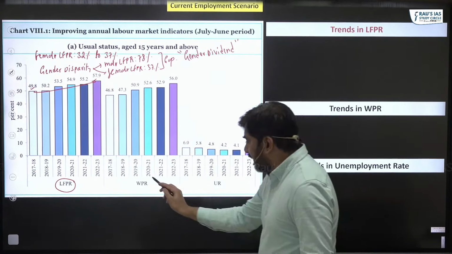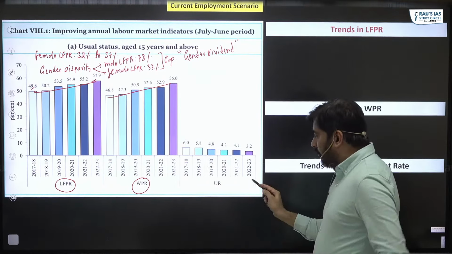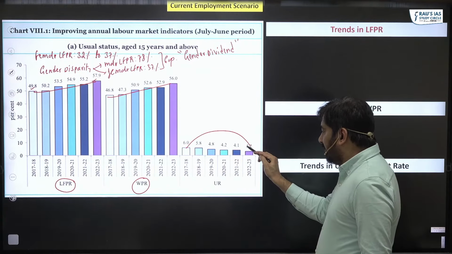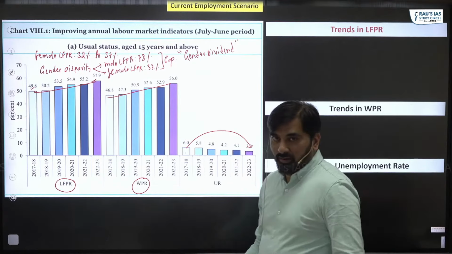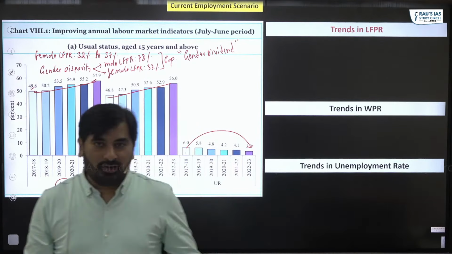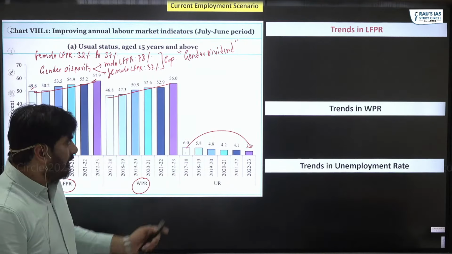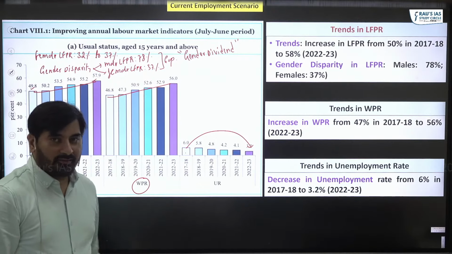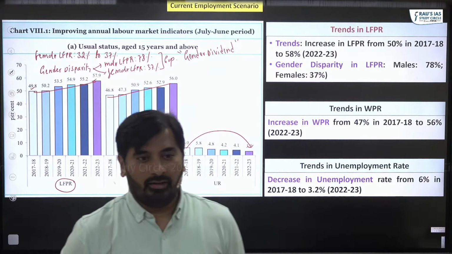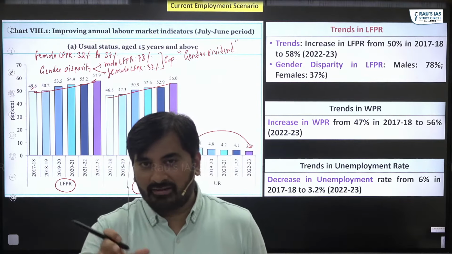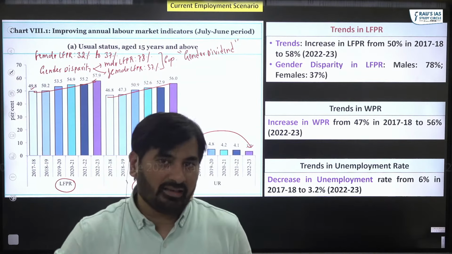Same way, you can see worker population ratio has also increased. As far as unemployment rate is concerned, unemployment rate has reduced from 6% to 3.2%. Why has this unemployment rate reduced? This is something which I shall be covering in the next part. Need not worry. So you can see here important trends which become important as far as your prelims examination is concerned. And you can also use these facts and figures as fodder points to substantiate your answer in the mains examination.